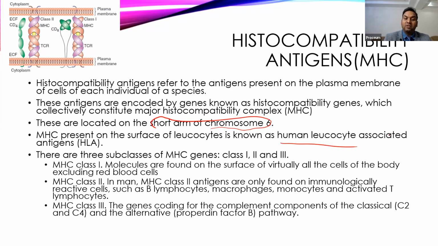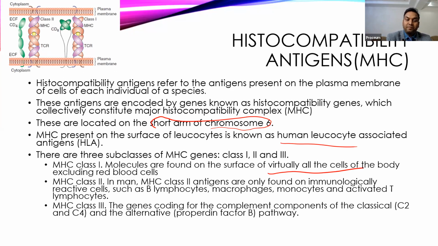Out of this, class 1 is usually found in almost all cells in the body except RBCs. RBCs don't show any type of MHC antigen. So remember this: class 1 is present in almost all types of cells in the body except RBC. MCQ can be asked on this.